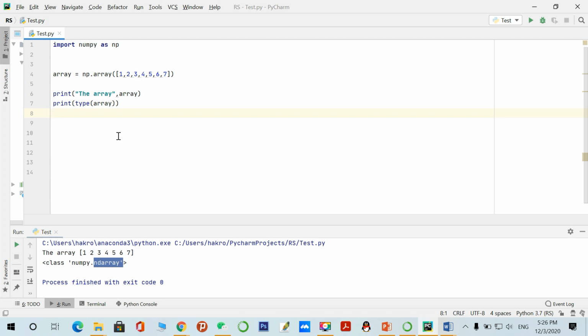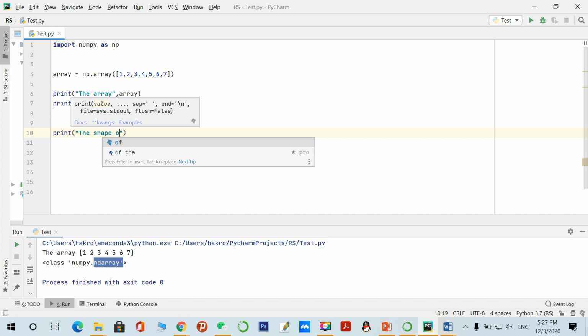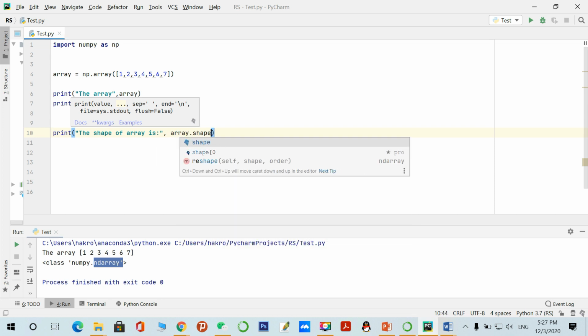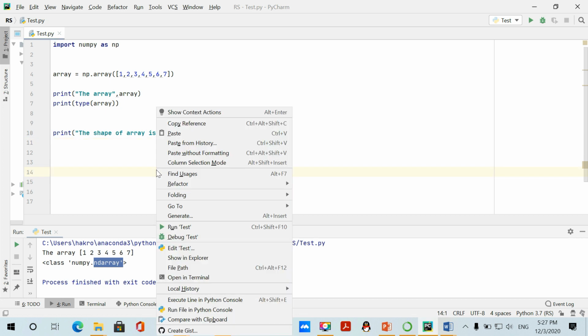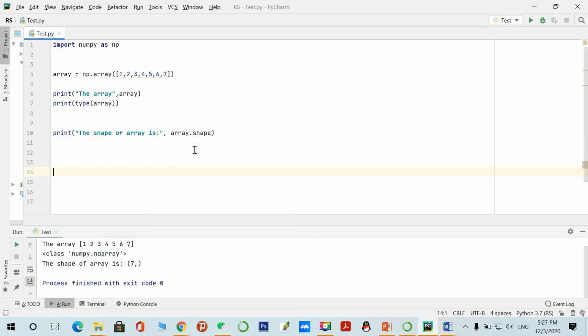We have already learned the shape function in n dimensions, so let's test the shape function with this array. Let's print the shape of the array: write the name of the array dot shape. Let's print it, and it will return the shape of the array.